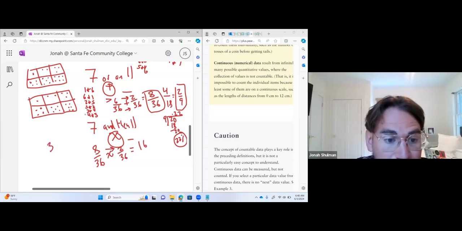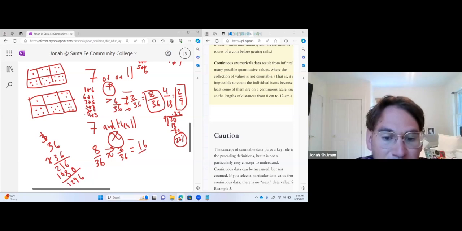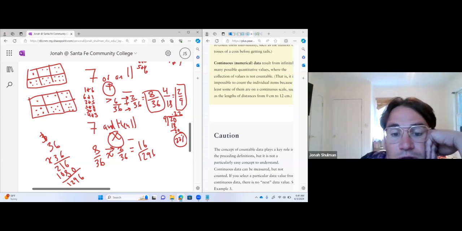But 36 times 36, ooh. 6 times 6 is 36. 6 times 3 is 18, plus 3 is 21. 0. 3 times 6 is 18, carry the 1. 3 times 3 is 9, plus 1 is 10. 1,296. So 16 out of 1,296 shots.